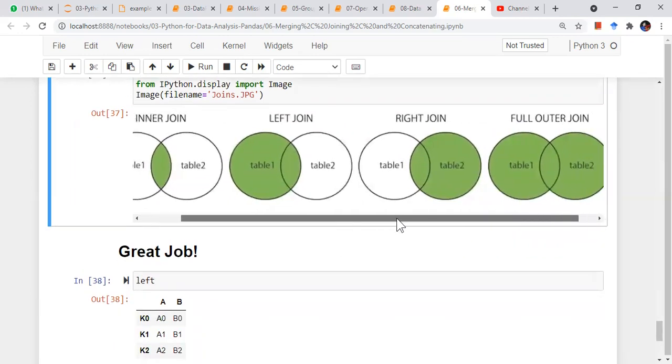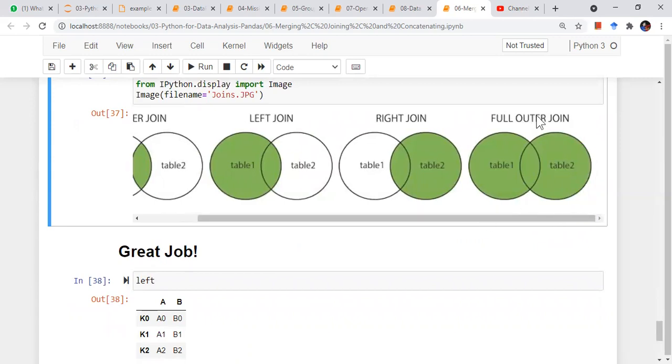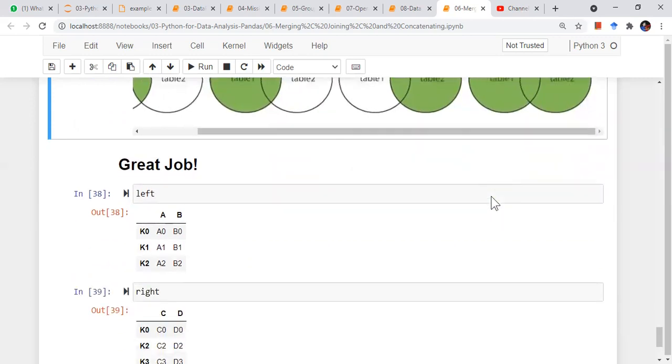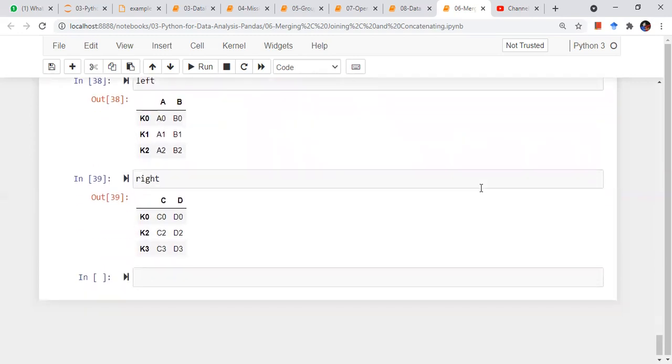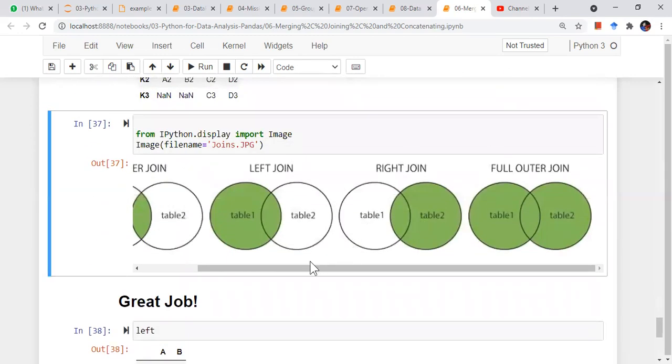Next, for a right join, I'll get all the key column values from the data frame on the right, and only the common values from the data frame on the left. Now if I do an outer join, I will get all the possible combinations of key values, right? This is simple. So this is done, right?